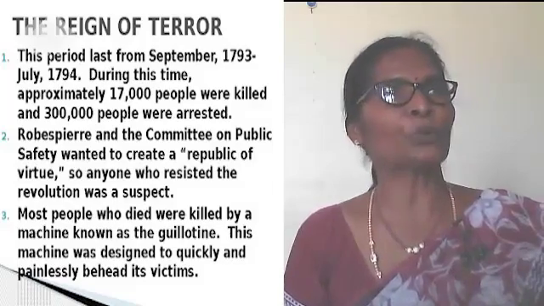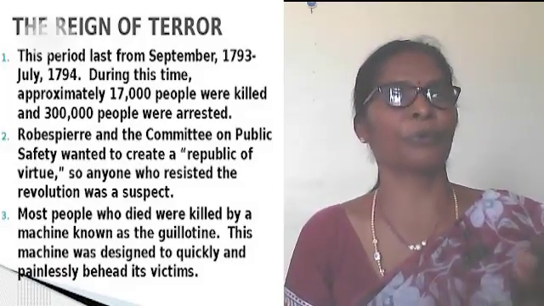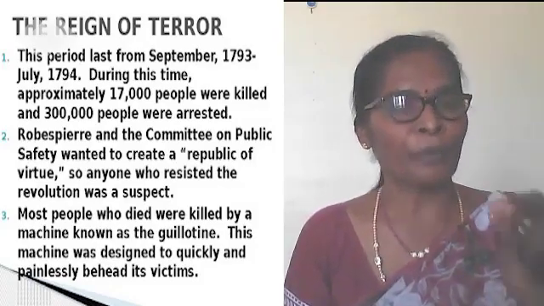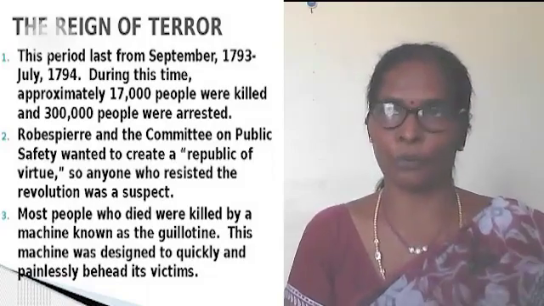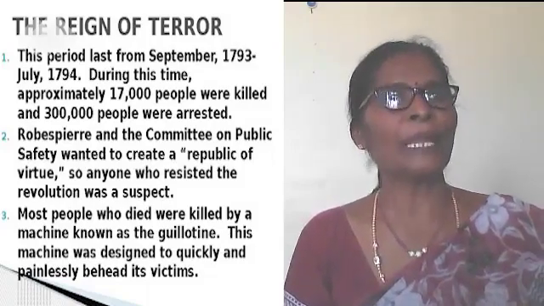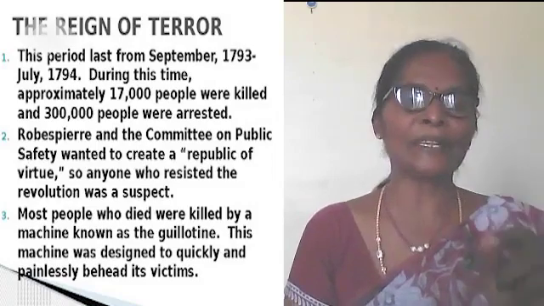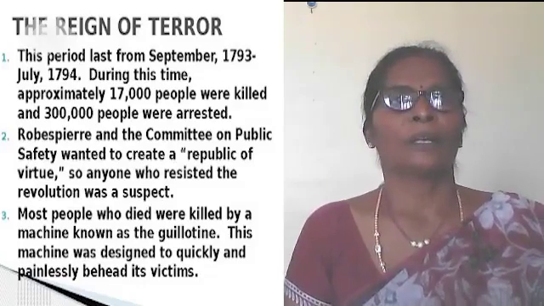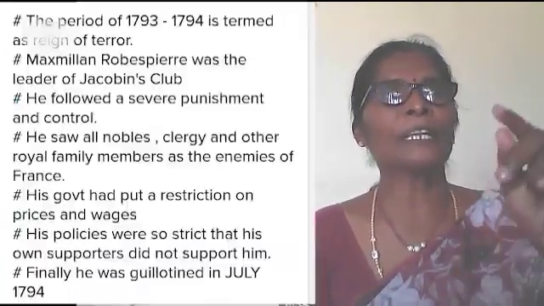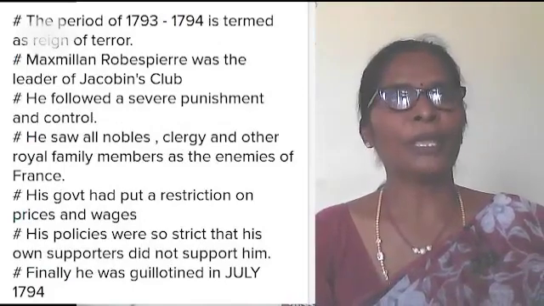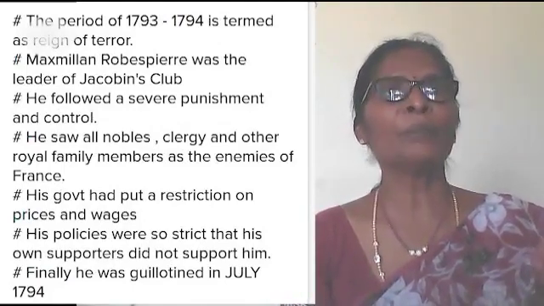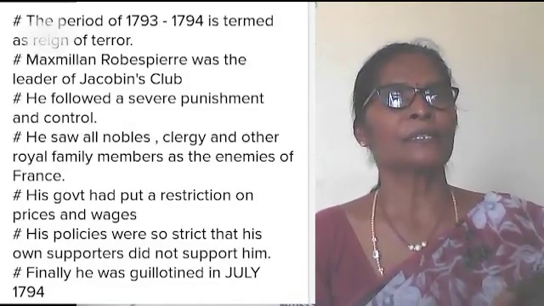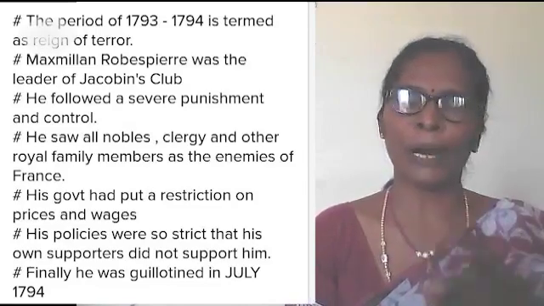In order to have equality of food, Robespierre forbade or abolished the white flour. He also made them ration the meat and bread. What is the meaning of rationing? In our country, for poor people, ration shops are established where the poor people get the minimum things, like rice, oil, all these things, for less price compared to the market price.